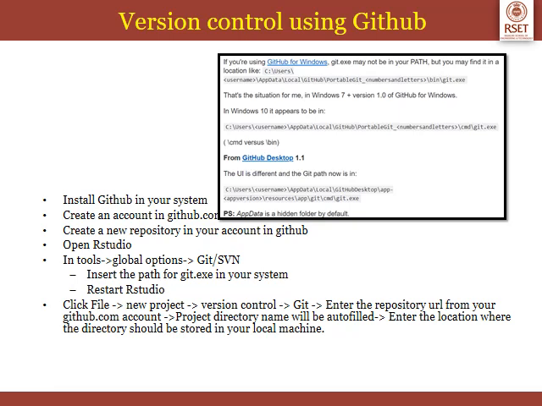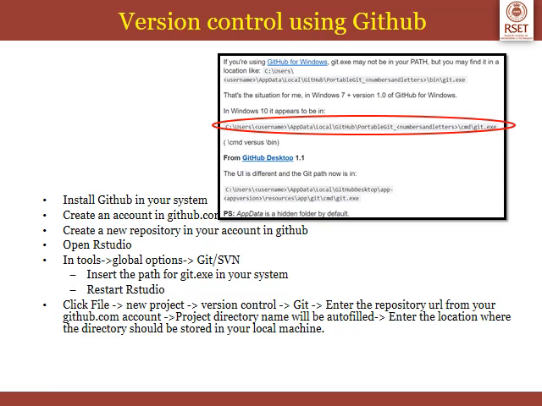In Windows 10, it appears to be in C:/Users, username, AppData, Local, GitHub. In that path only I could find git.exe. I was having trouble there. That's why I included this for your information. So once you include this path in Tools, Global Options, Git/SVN, restart RStudio.